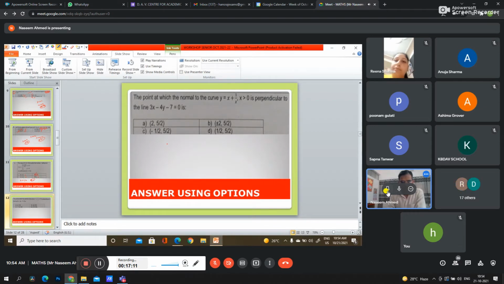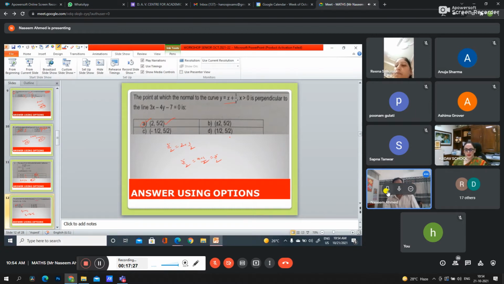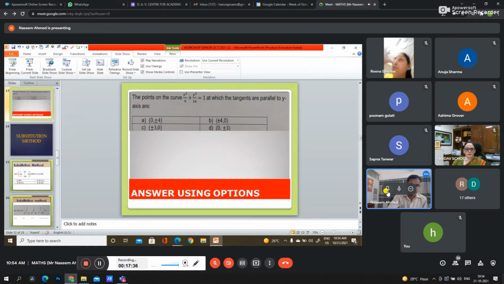Let me try. y equals 5 by 2 equals 2 plus 1 by 2. So 5 by 2 equals 4 plus 1 by 2, which is 5 by 2. So option 1 is satisfying the given equation. So A is our answer. We can also try the D option, but it will not satisfy the given equation. This is also the same type of question. Using options, we can do the question.